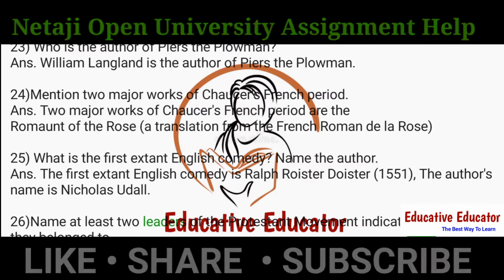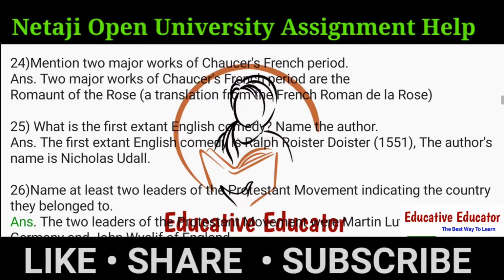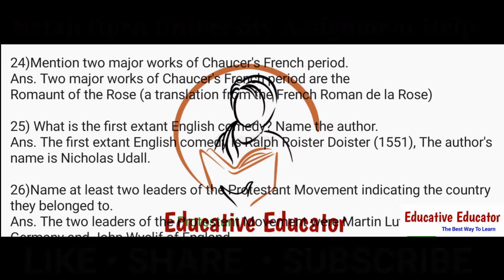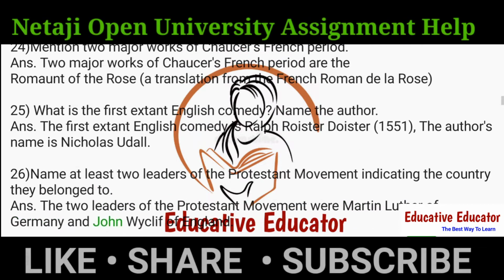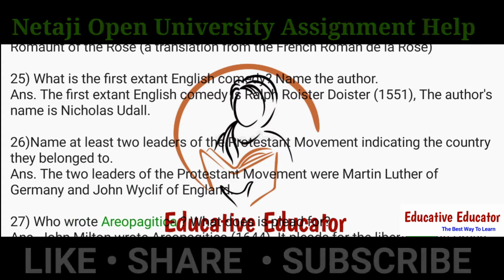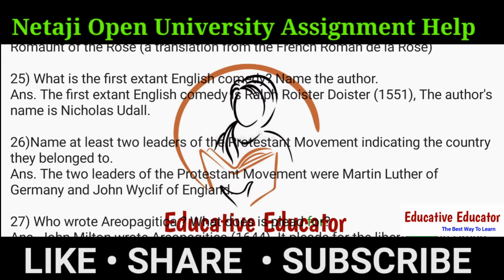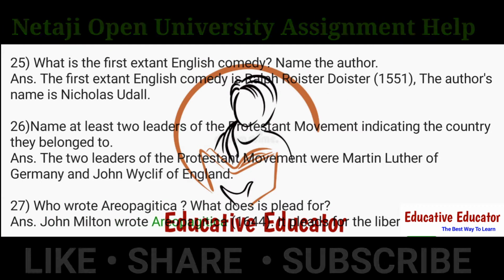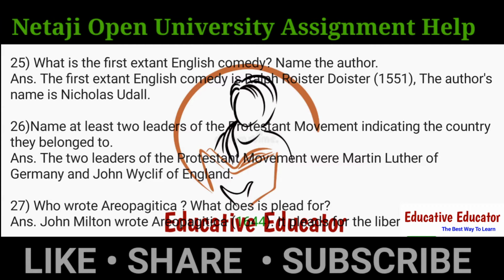26. Name at least 2 leaders of the Protestant movement indicating the country they belong to. Ans. The 2 leaders of the Protestant movement were Martin Luther of Germany and John Wycliffe of England. 27. Who wrote Areopagitica? What does it plead for? Ans. John Milton wrote Areopagitica (1644). It pleads for the liberty of the press.